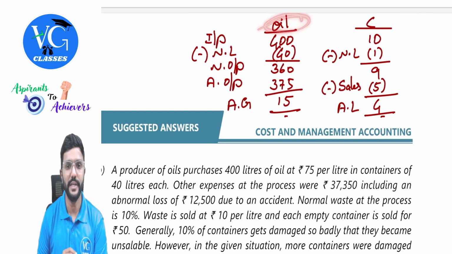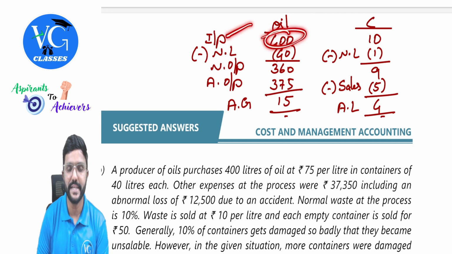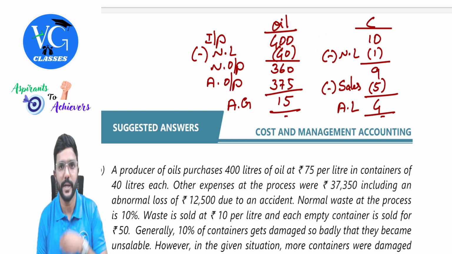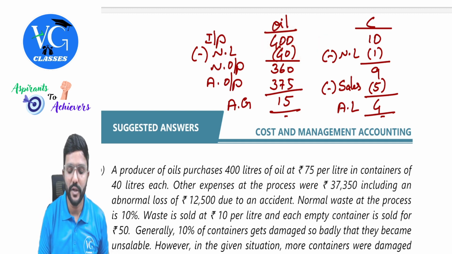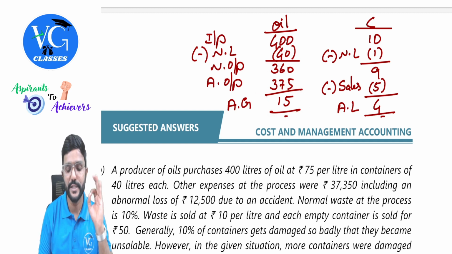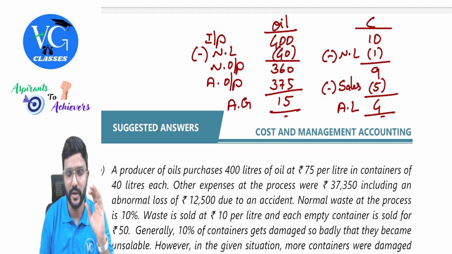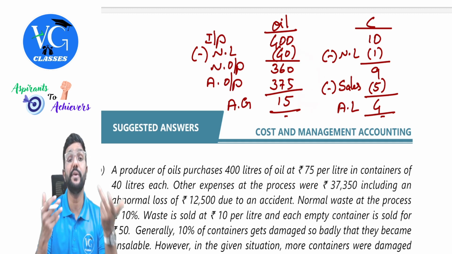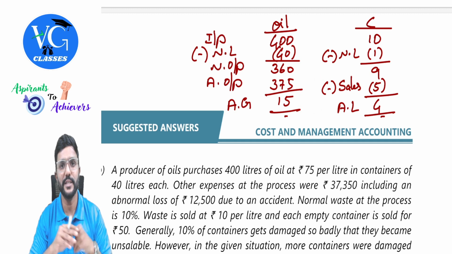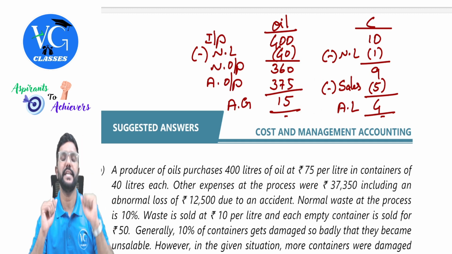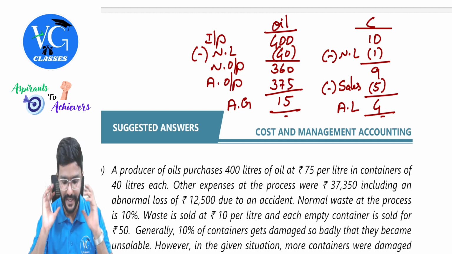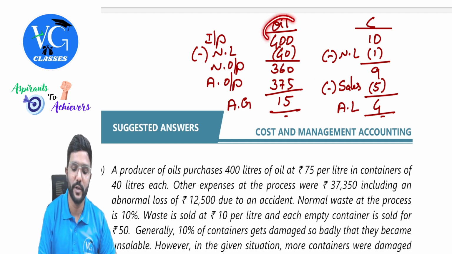I've just done some calculation here for oil and containers separately. First, let me explain for oil. What is the total input, guys? 400 liters. In that, what is the normal loss? 10%. So 10% of 400 comes to 40. So what is the expected normal output? 360. But actual output is 375. That means there is an abnormal gain of 15. We expected that 40 units will be normal loss, but actually out of that, 15 units turned out to be good units. So the actual loss is only 25 liters. This is with respect to oil.